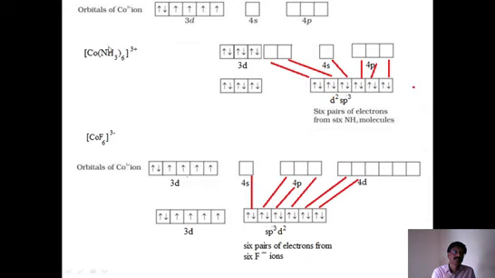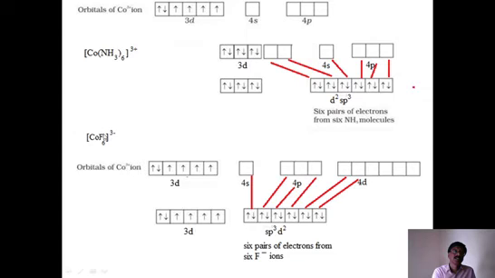To calculate the oxidation number, look at this: the charge on the ligands plus the oxidation number, taken as x, is equal to the total charge on the complex. Here the amine charge is 0, and the oxidation number of cobalt is taken as x. So x plus 0 is equal to 3, which means x is equal to 3. That is +3. So the cobalt oxidation number is +3.